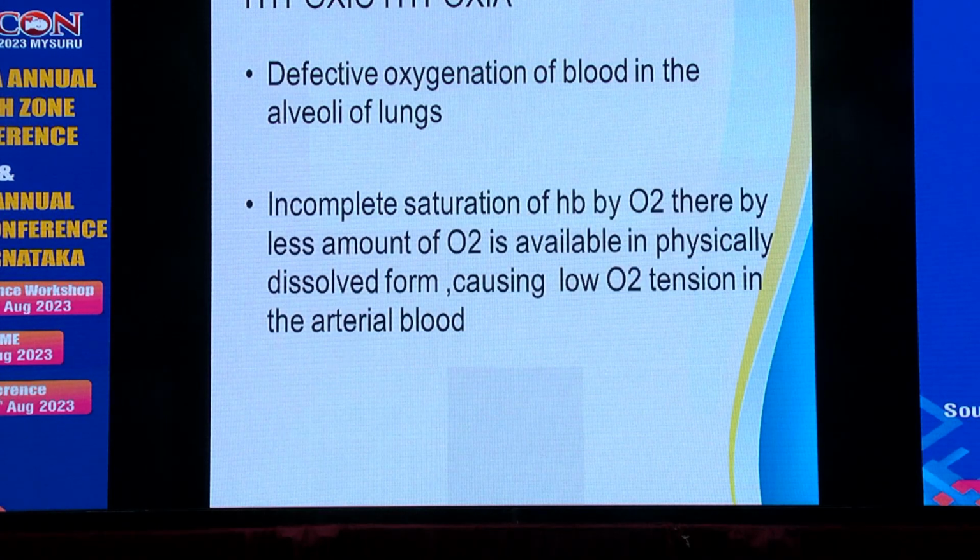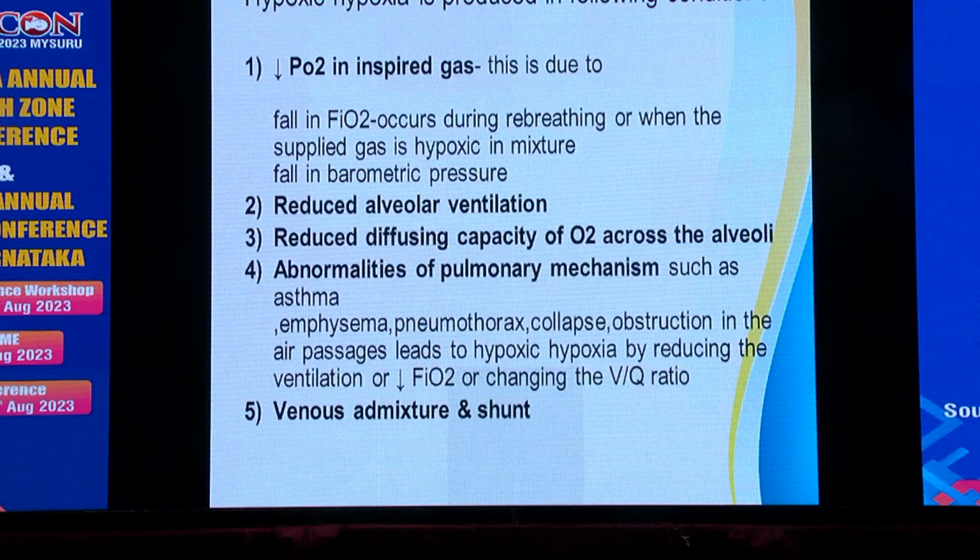Hypoxic hypoxia is defective oxygenation of blood in the alveoli of the lungs. Incomplete saturation of hemoglobin by oxygen means less oxygen is available in physiologically dissolved form, causing low oxygen tension in the arterial blood. Thereby hypoxic hypoxia occurs.